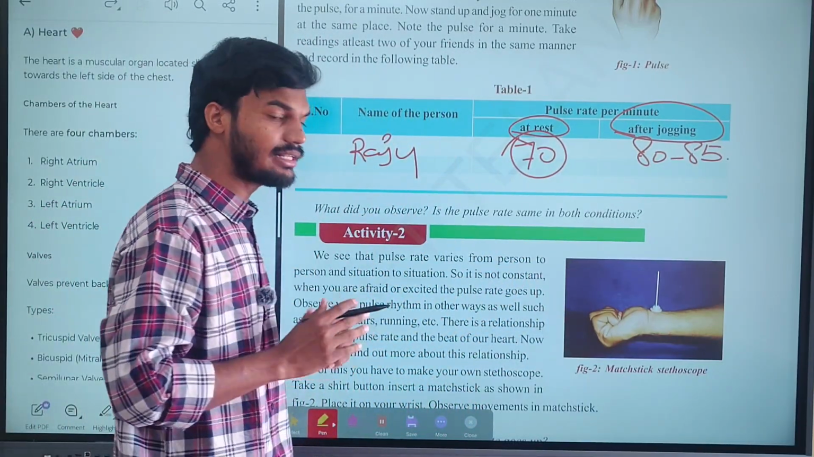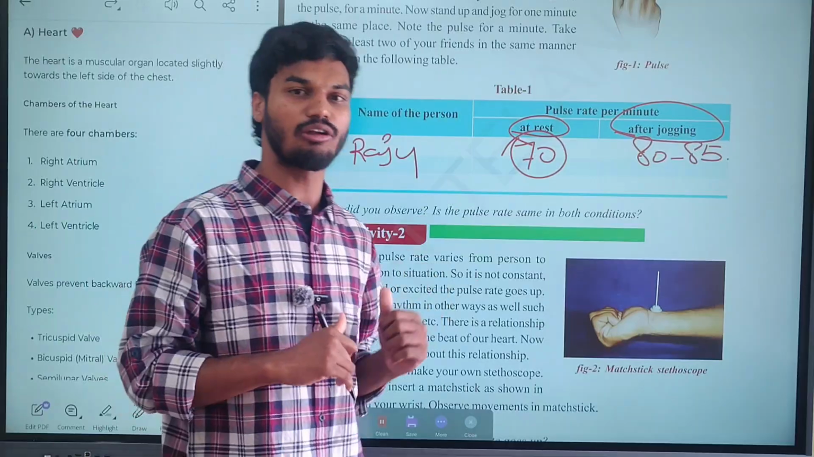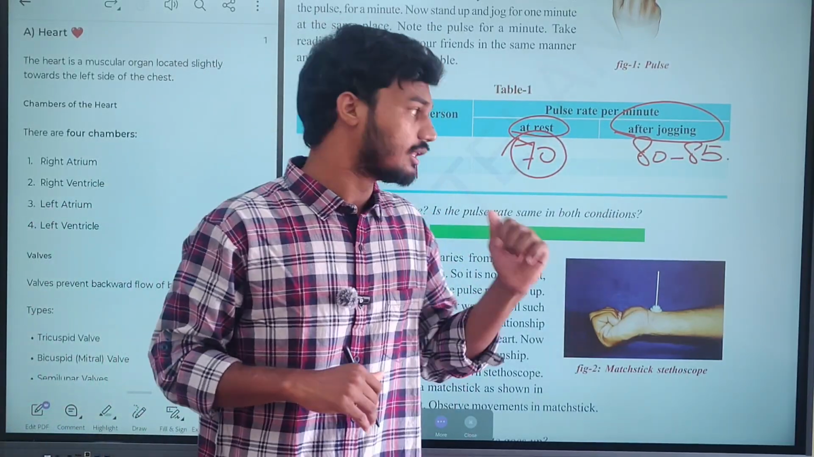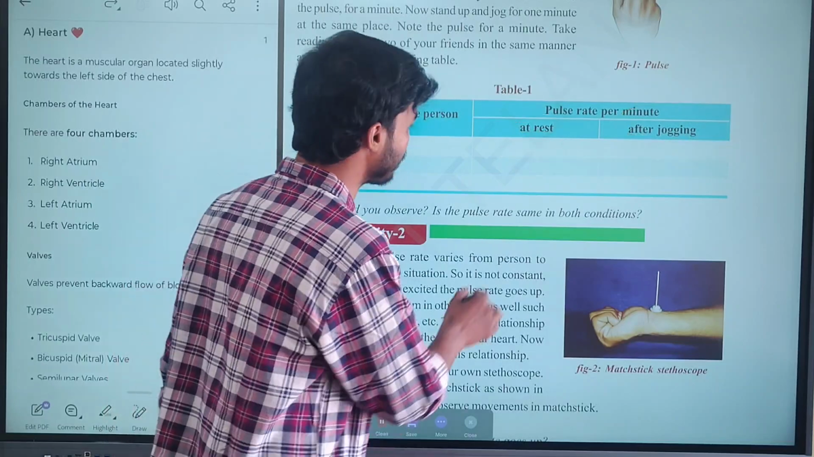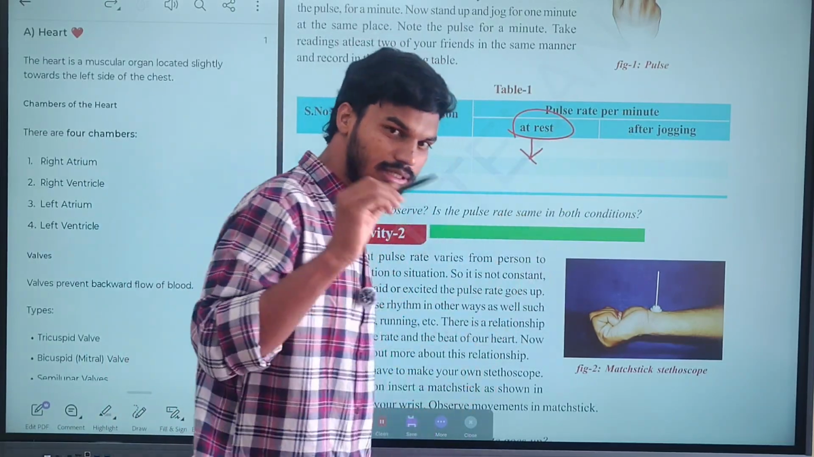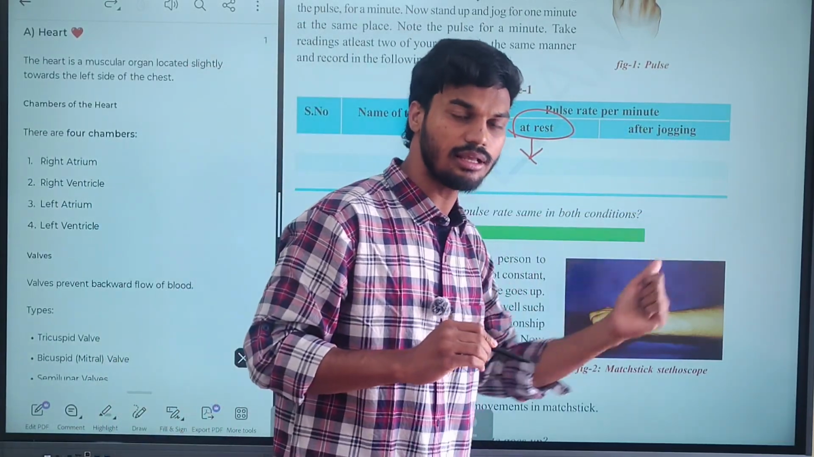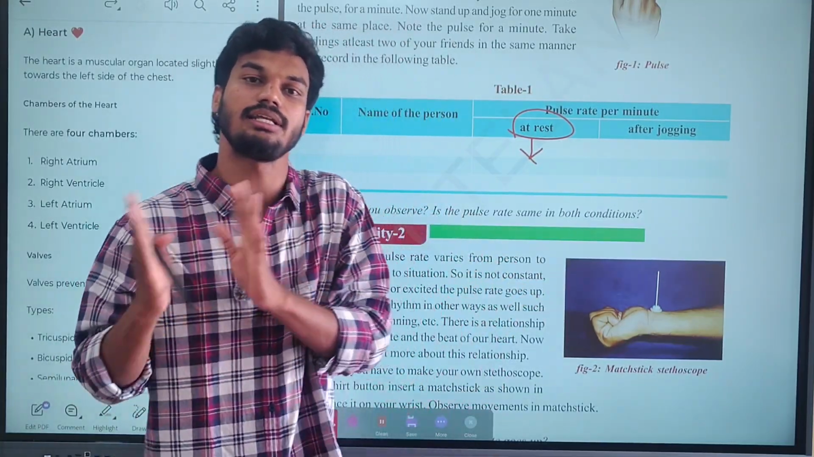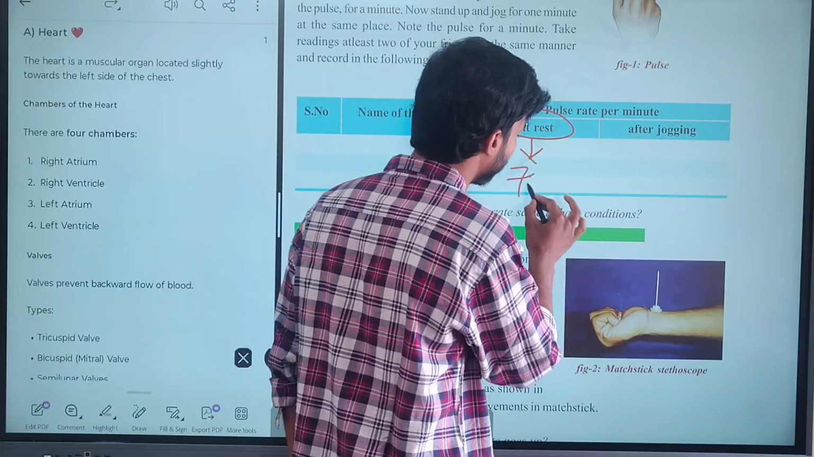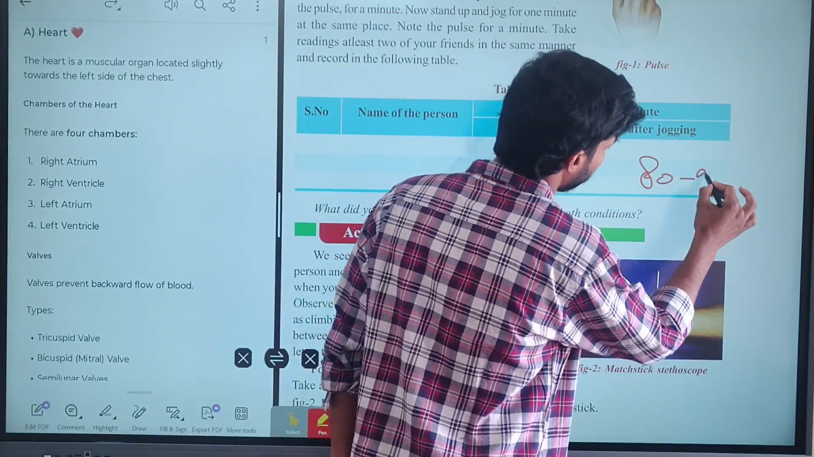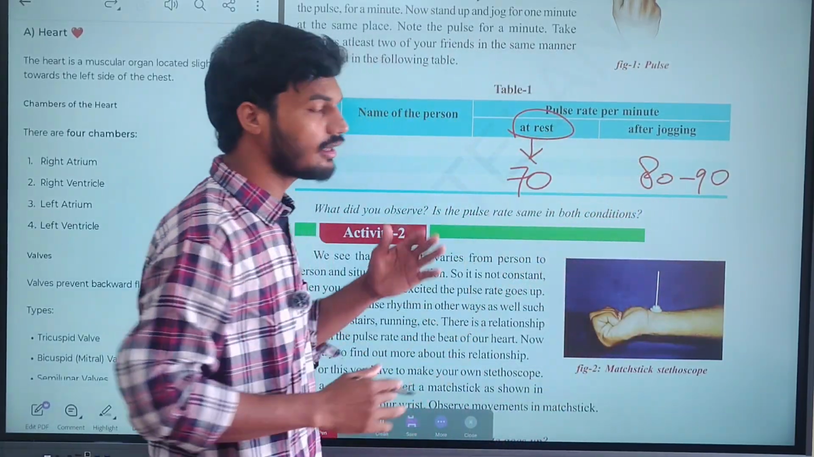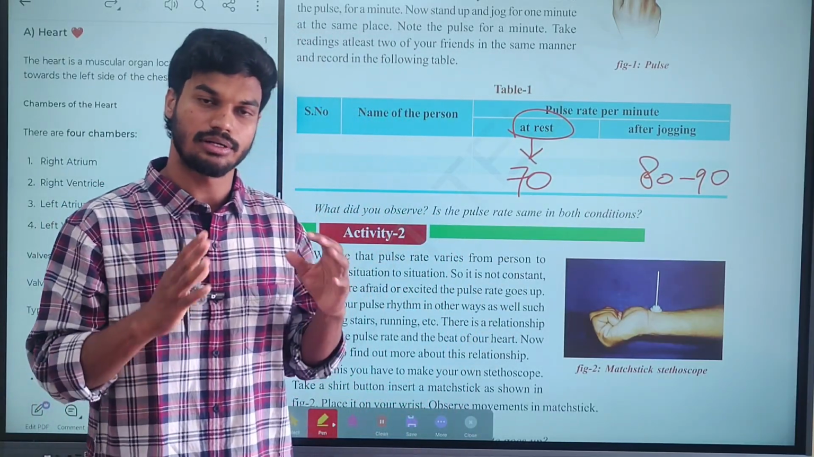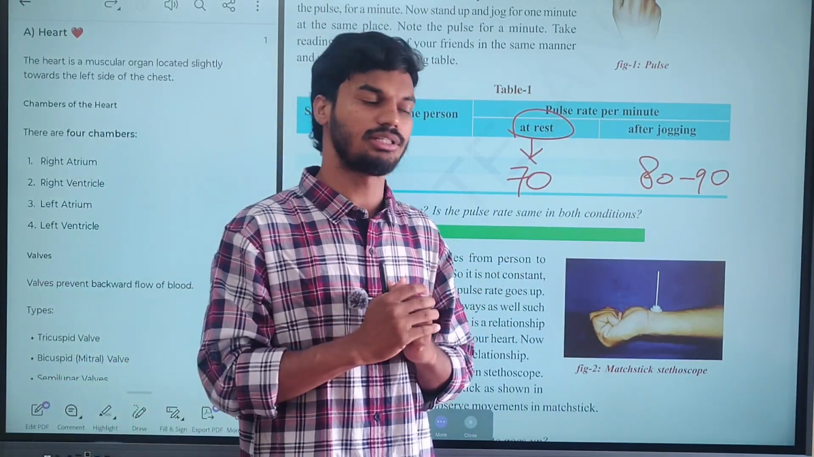Clear? The difference you are able to observe in table 1 of activity 1 is before the running and after the running, when the person is at rest position and after jogging. The pulse rate was not the same, there were changes. Here I give an example as 70, and here it is 80 to 90. So before jogging and after jogging, the pulse beat will change. Depending upon the type of exercise, the pulse rate will change.